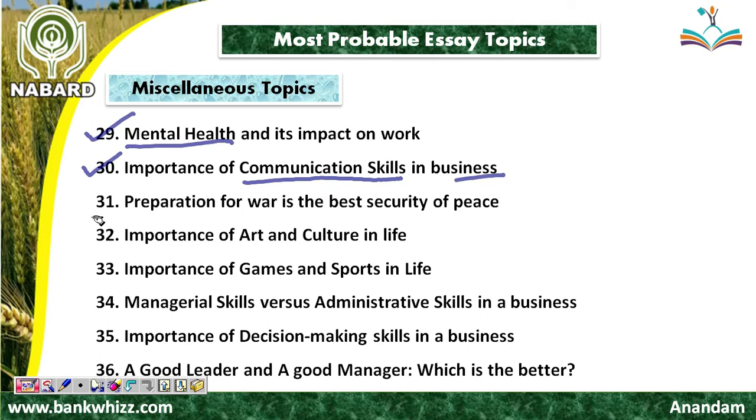Okay. Friend, the 31st essay topic is preparation for war is the best security of peace. Friend, this is a proverbial essay topic and it should be handled likewise. Friend, if we are properly prepared for the likely war, then the chances of our victory will be more. And the next one is the importance of art and culture in life. Friend, a life without any art and culture is obviously not a life at all.